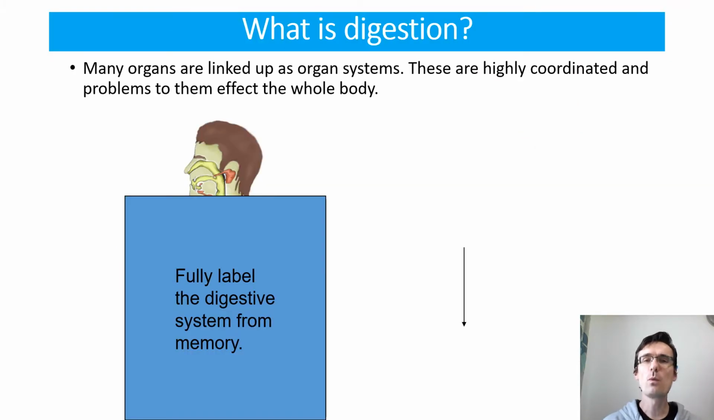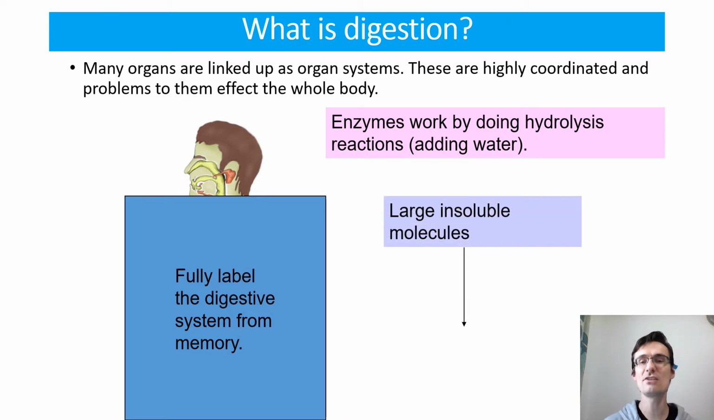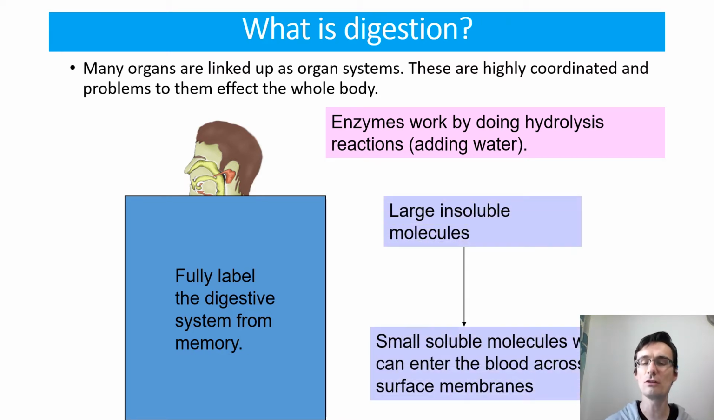So first of all, we need to know what digestion is. Well, digestion obviously uses lots of organs, so the digestive system is made up of lots of individual organs and they're highly coordinated to affect the whole body. The digestive system works by using enzymes to do hydrolysis reactions, which, if you remember, means adding water, and it breaks large insoluble molecules into small soluble molecules that can then enter the bloodstream.